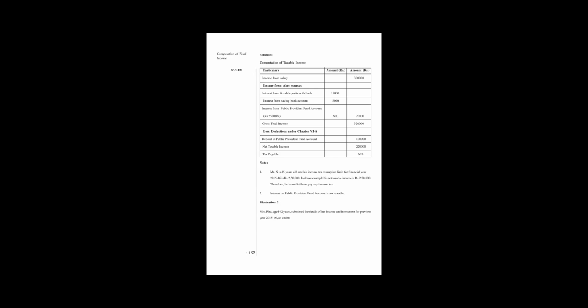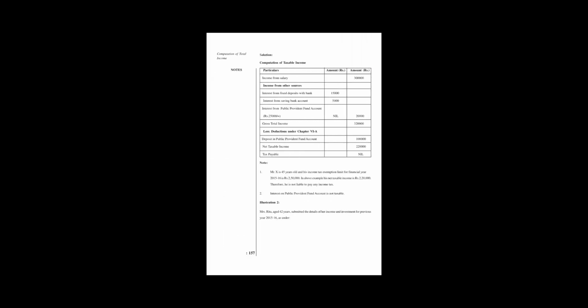Net deduction under section 80C: deposit under public provident fund, it is 1 lakh. Net taxable income is 2,20,000. Tax liability will be nil because 2,50,000 is the exemption limit for any tax.